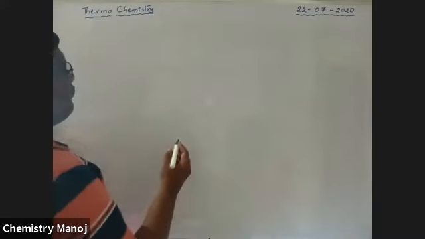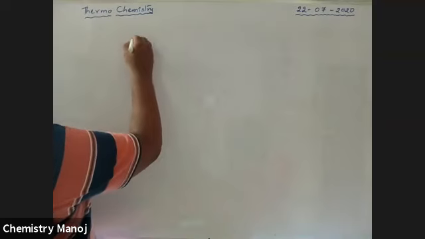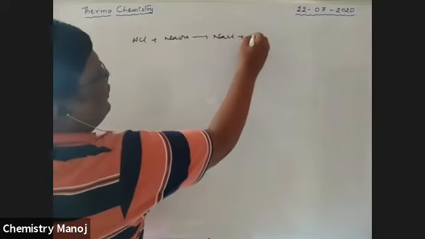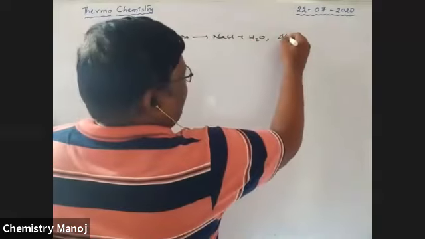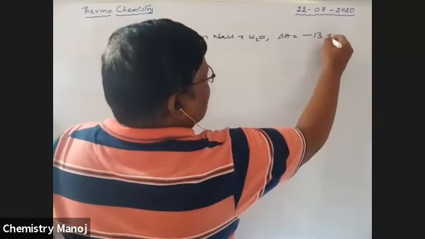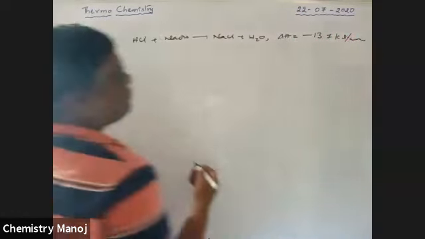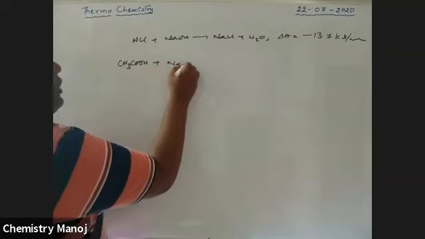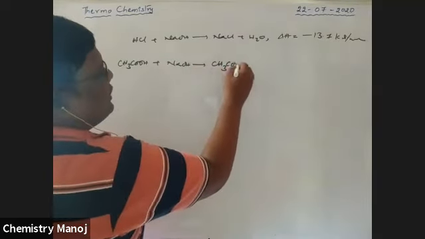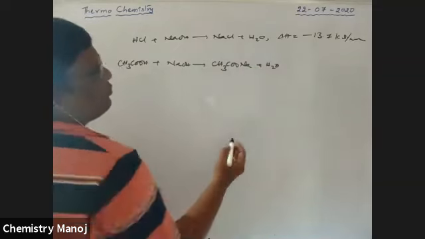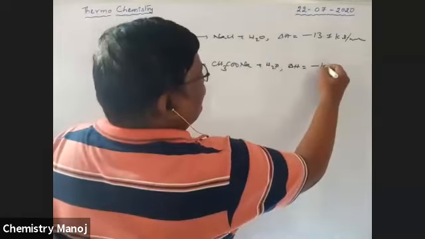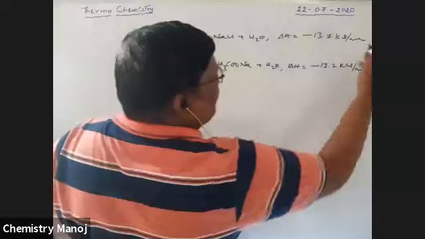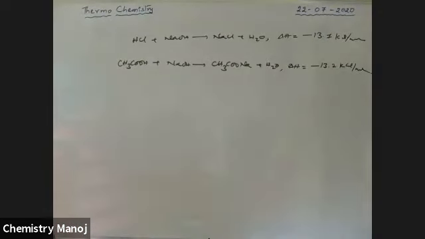See, boys, HCl plus NaOH gives NaCl plus H2O. Delta H for this process is equal to minus 13.7 kilocalorie per mole. Next, CH3COOH plus NaOH gives CH3COONa plus H2O. In this process, delta H is equal to minus 13.2 kilocalorie per mole.